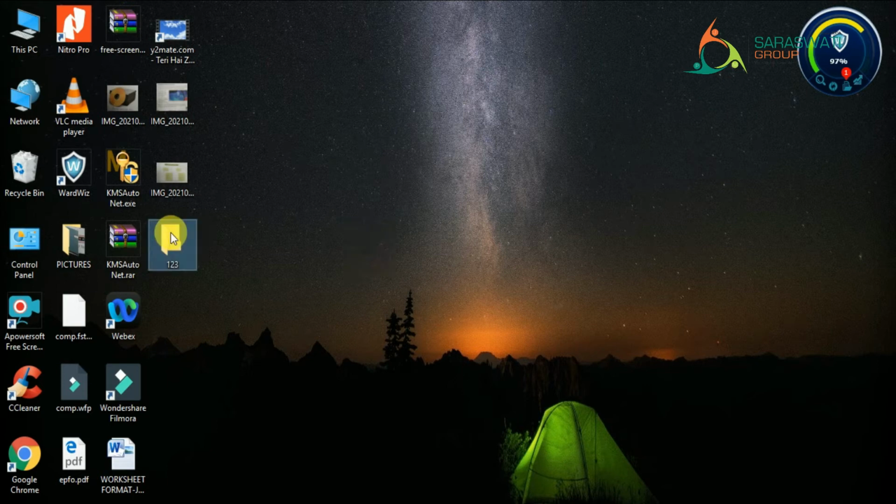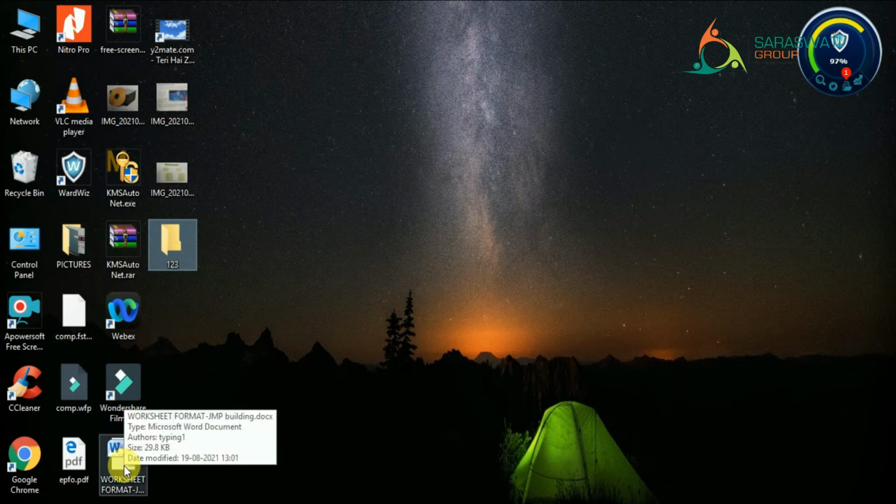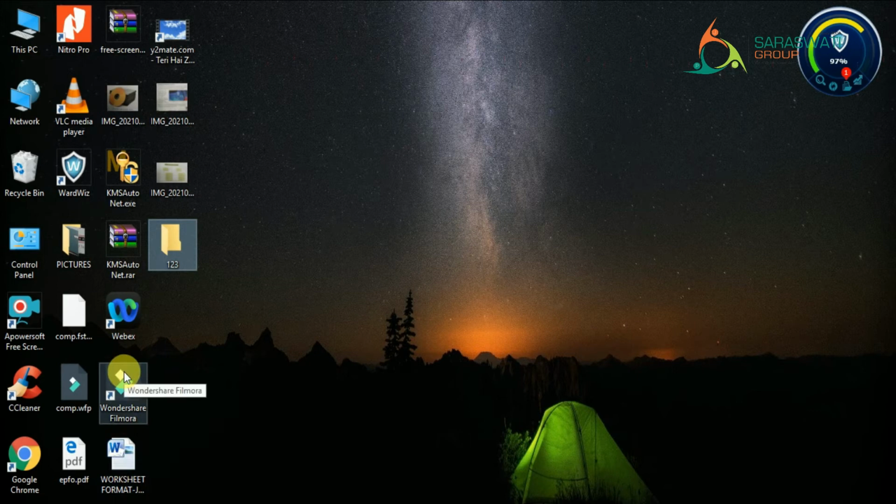So that type of folders are also available on the desktop. Some files are also available. As you can see, here I have one document which is in the form of a file. This is a kind of software. This is also a kind of software, right? See, to open a program or a file associated with the icon, we double click on it.